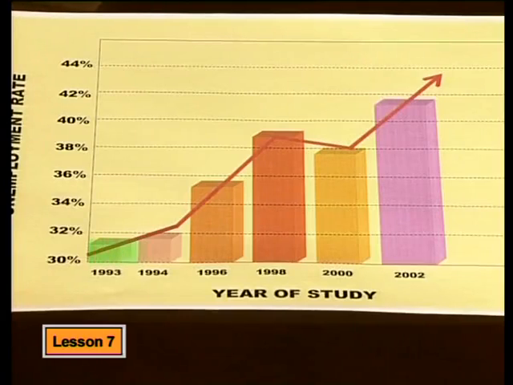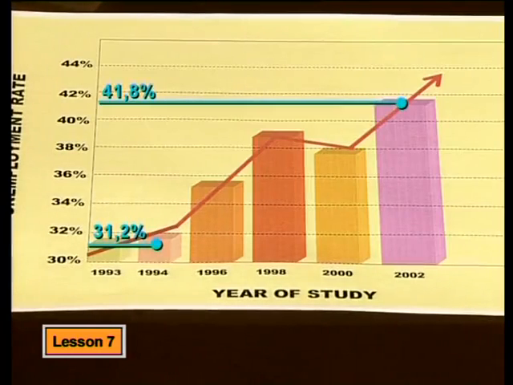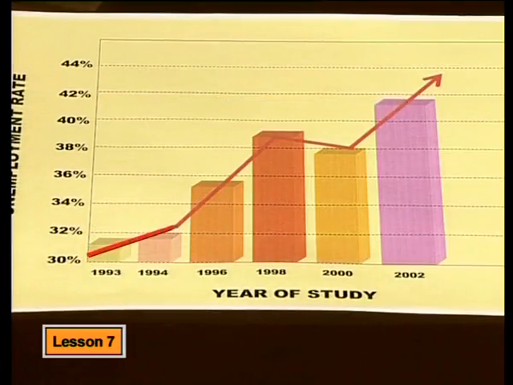Well, as you can see, the graph shows clearly that unemployment is increasing over time. I mean, take a look at how the rate goes from 31.2% in 1994 to an incredible 41.8% in 2002. And the trend line is in red because we should all see this is a dangerous situation. I see that your arrow seems to imply that there will be an even greater rate of unemployment in the future. Well done. You have certainly presented a creative argument showing that this is a crisis situation.